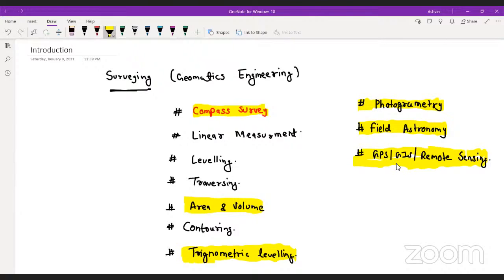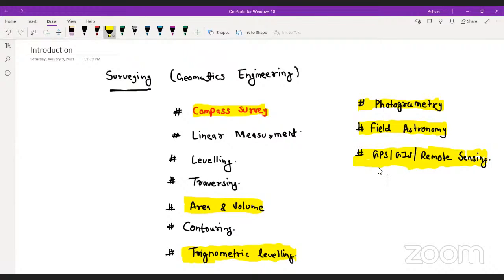GPS, GIS, remote sensing is a very easy topic. That is just theory, but you can understand it. You have seen questions on the basis of the name of a satellite. I hope you have seen questions based on just the name of a satellite. So basically, there are no types of questions that can really be asked from this section. That's why I'm not considering this topic as an easy topic.